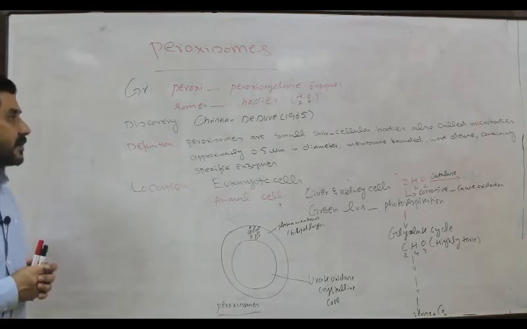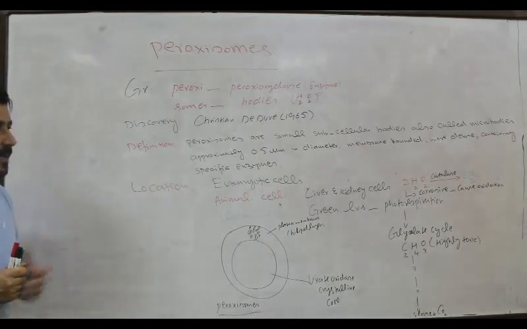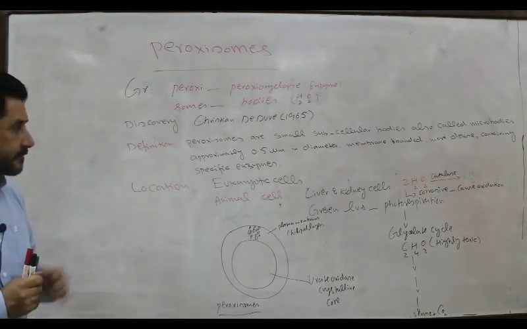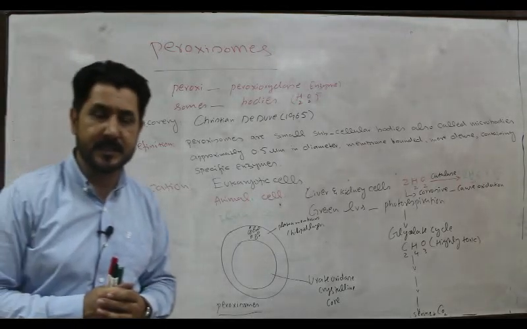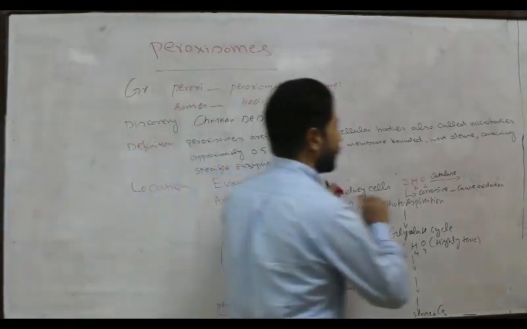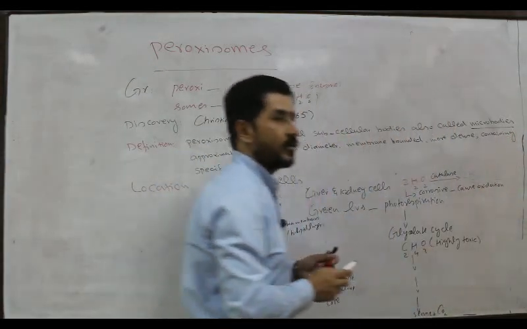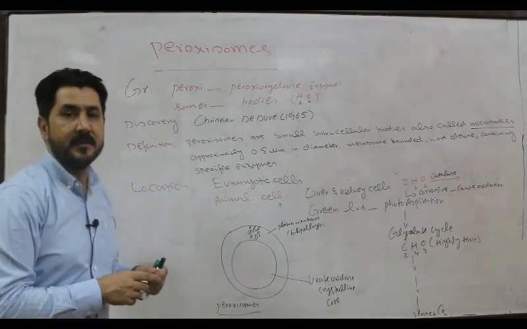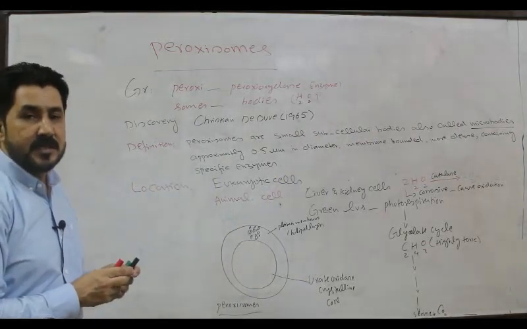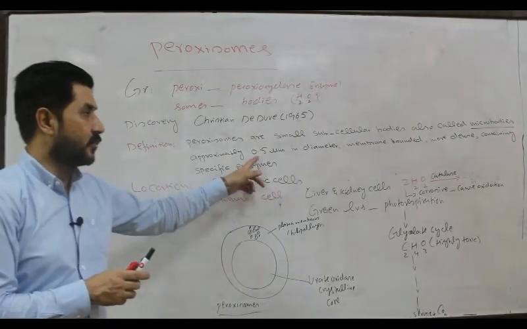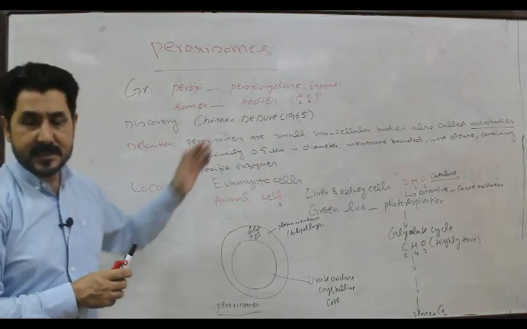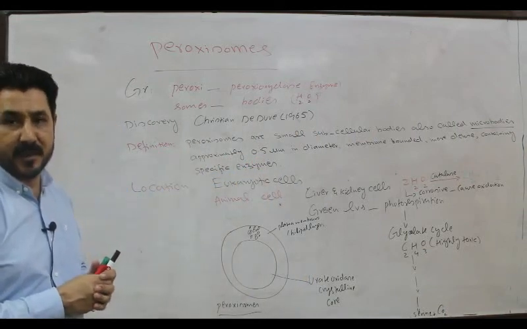Now what is the definition of peroxisome? Peroxisomes are small subcellular bodies. They are also called microbodies because of their small diameter, which is about 0.5 micrometer.